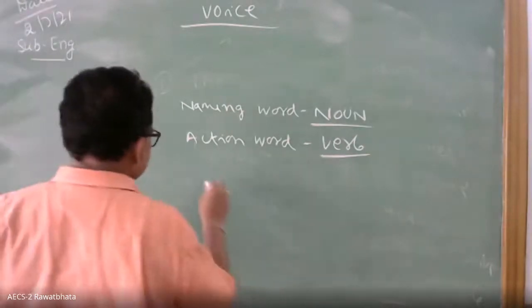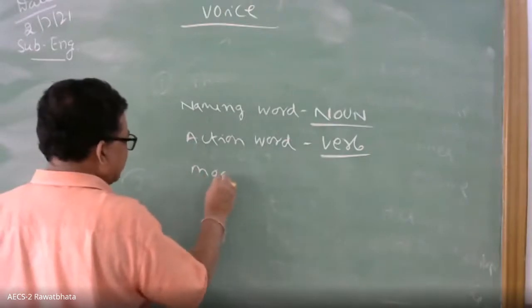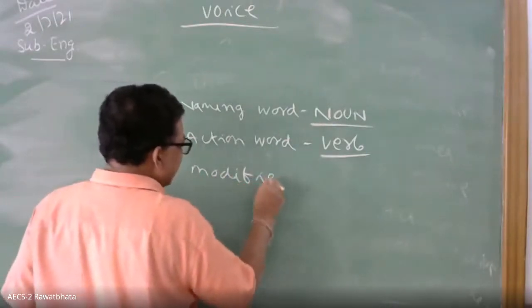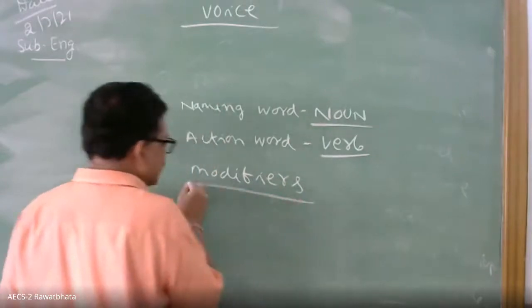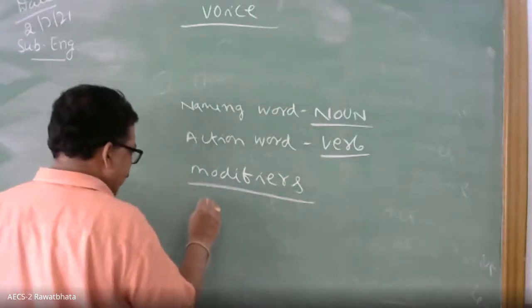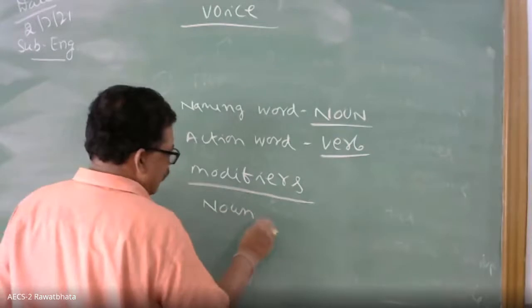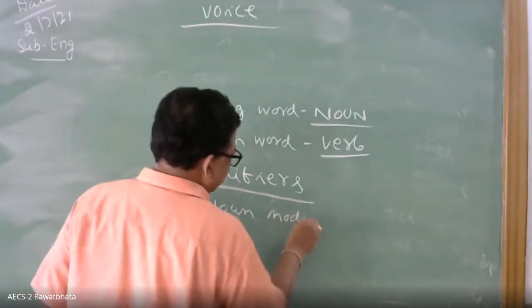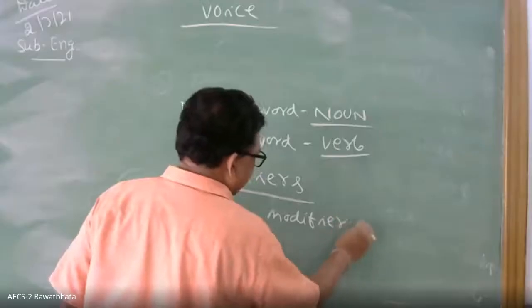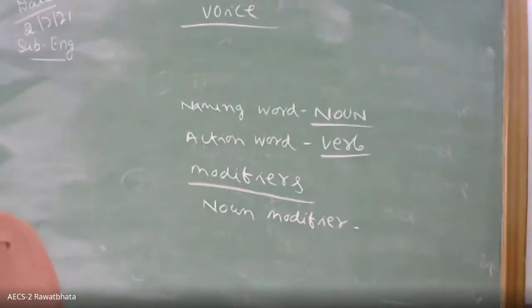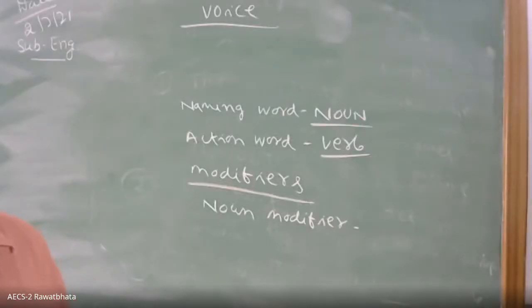Then modifiers. Modifiers are two: noun modifier and verb modifier. Noun modifier is called adjective, describing words. For example, naughty boy: I added one quality to the noun, so it is an adjective. Old man, young man.